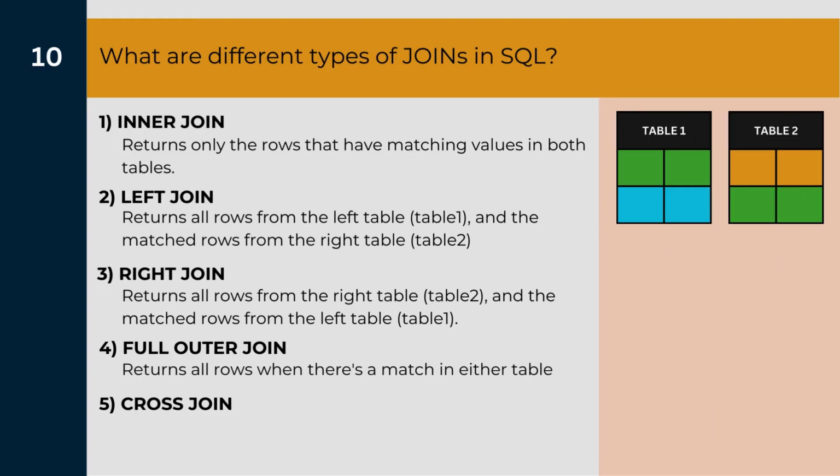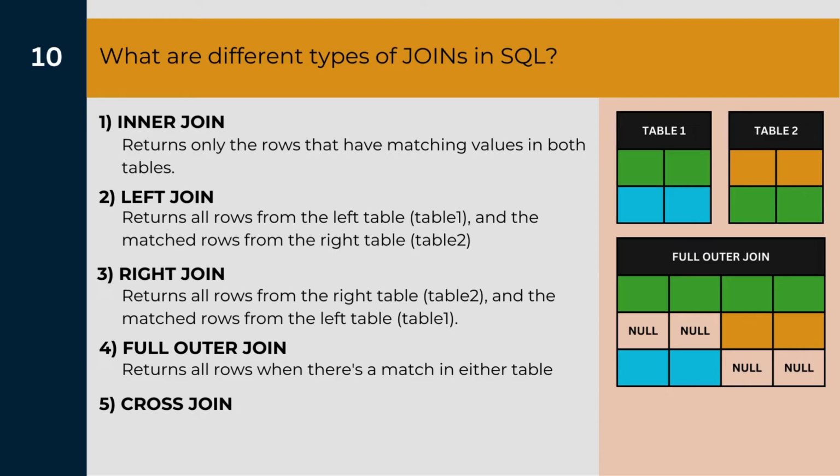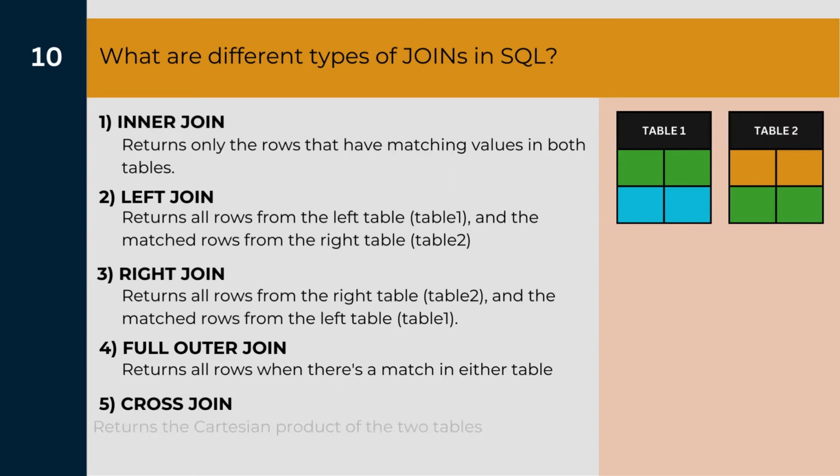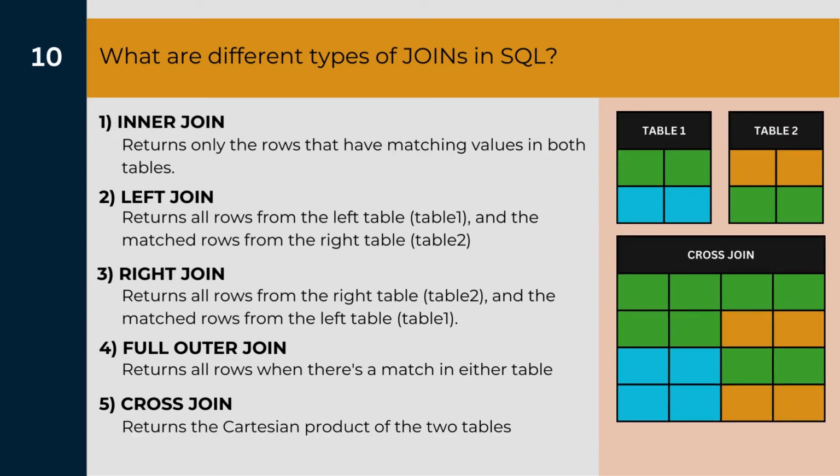Then full outer join returns all the rows when there is a match in either of the tables. So you can consider a full join as the union of left and right join. Okay, so at the end we have cross join, which returns the Cartesian product of the two tables. That means it will return all the rows with all the permutations and combinations that you can have between those two tables, which is table 1 and table 2.